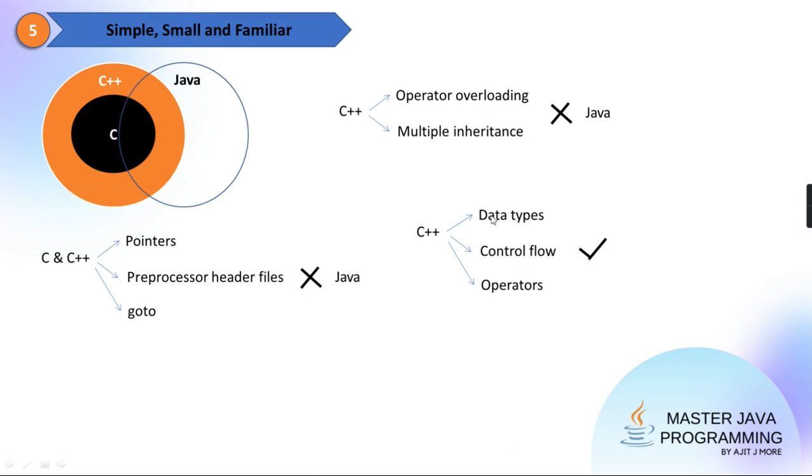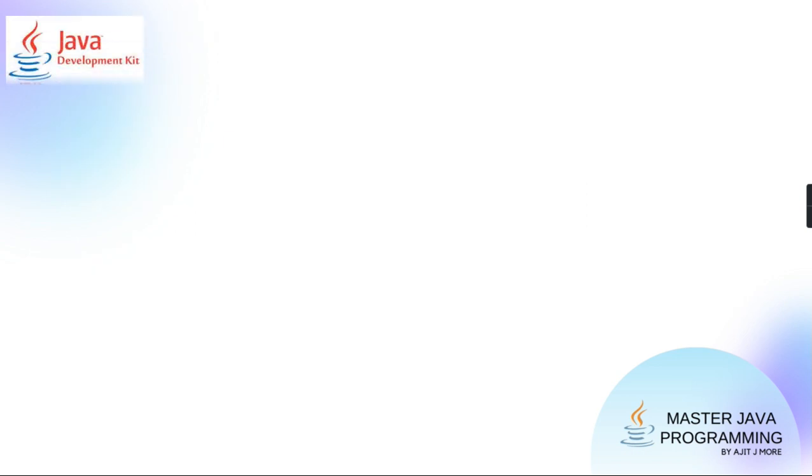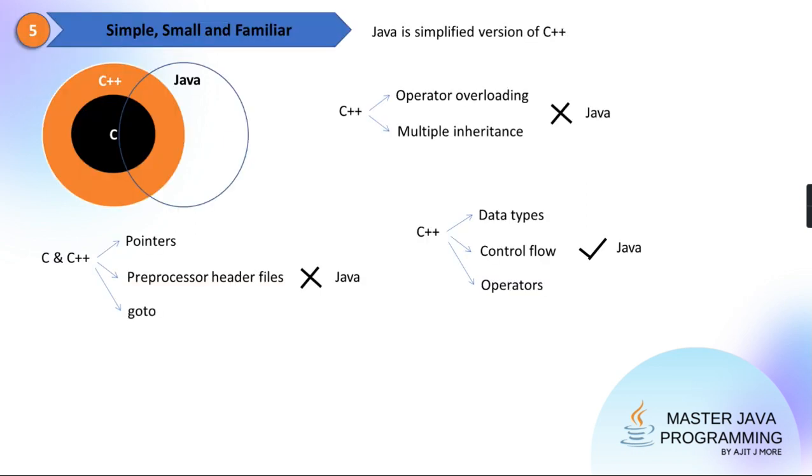They might have added something, but all the data types are carried over in Java, and therefore it is familiar. Okay, so I hope you got it. So can we ultimately say Java is a simplified version of C++, right? Okay. Now I hope the concept is clear, the basic features are clear.